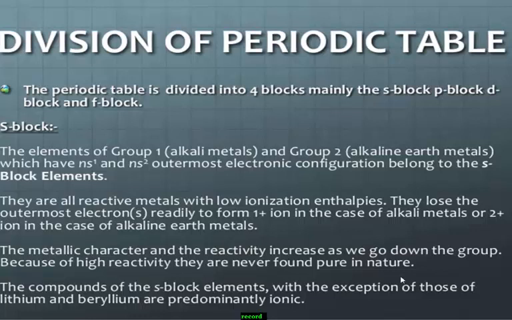They lose the outermost electron readily to form a +1 ion in the case of alkali metals and a +2 ion in the case of alkaline earth metals. Very important point: the metallic character and the reactivity increase as we go down the group. Because of high reactivity, they are never found in nature. Students, the compounds of S block elements, with the exception of those of lithium and beryllium, are predominantly ionic.